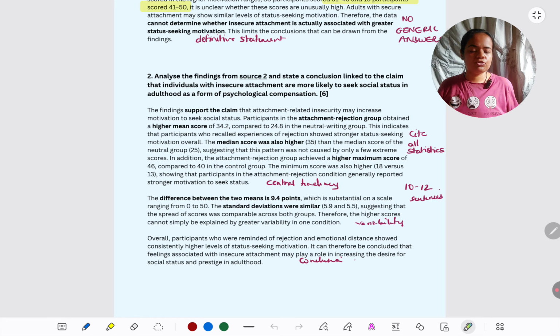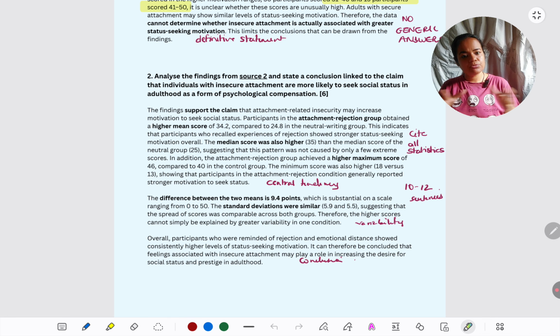Then coming to the range, again the higher maximum score we get to see in the insecure group. The person who has given the highest status seeking score in that group is much above the person in the secure group who has got the highest status seeking score. So this is how we can interpret the central tendency measures. Then coming to variability. Standard deviations are similar. First, the mean difference is also similar. We have said that, not compulsory, even if you don't give it, it's okay, but it's a good observation. Then standard deviations are similar, very close to each other.